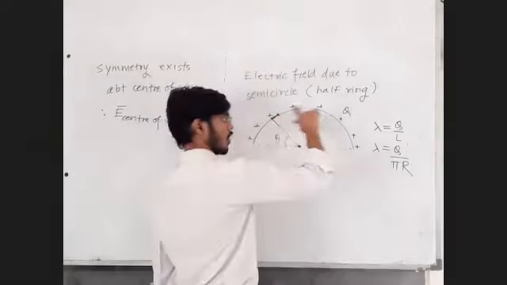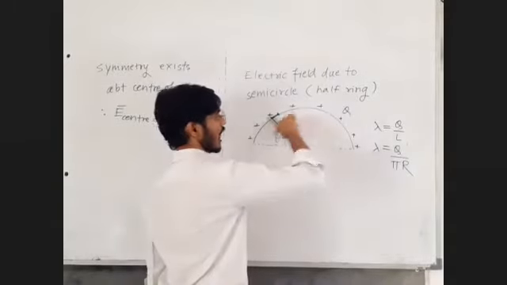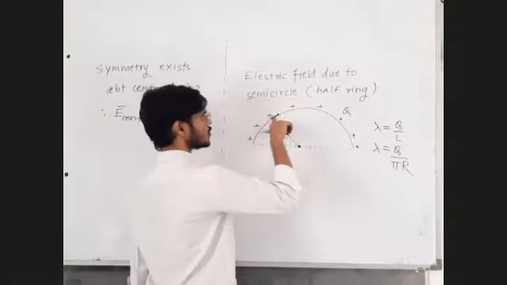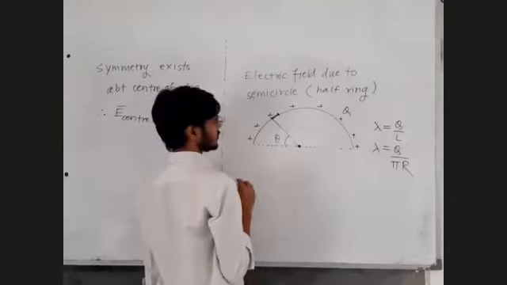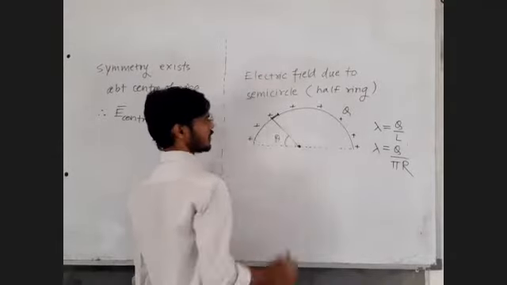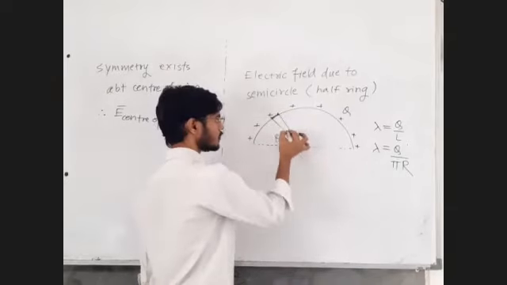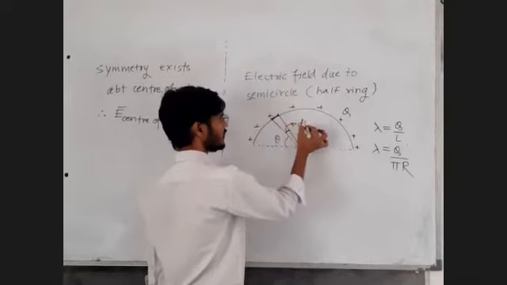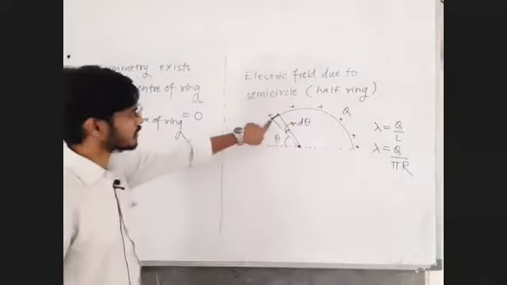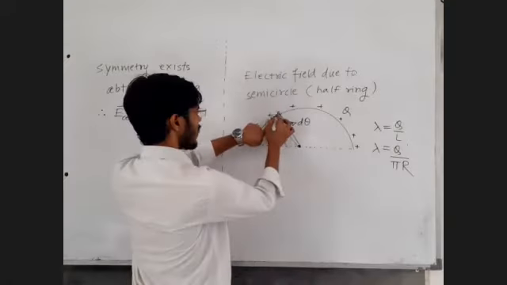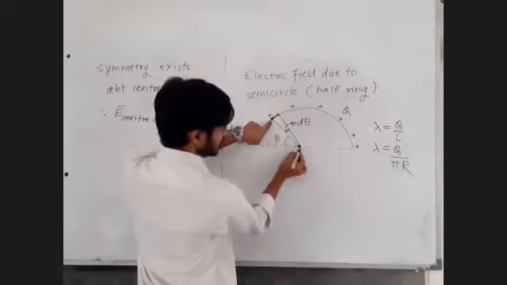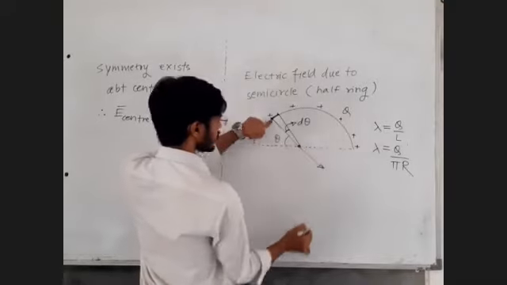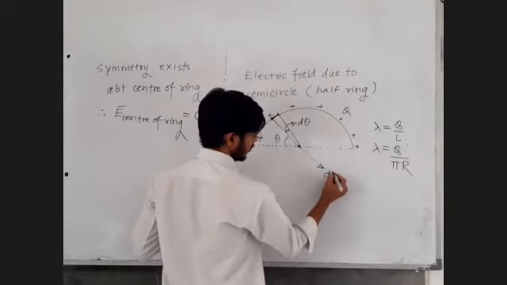Charge is distributed on the arc of the circle, so charge per unit length we can find out. At this point we will assume a very small length, a very small angle d theta. Because of that small point charge, there will be a small electric field dE.